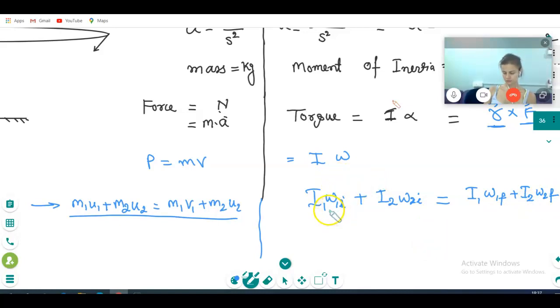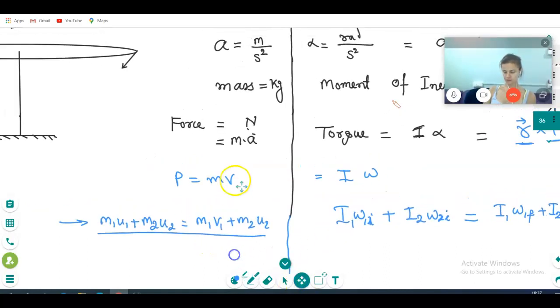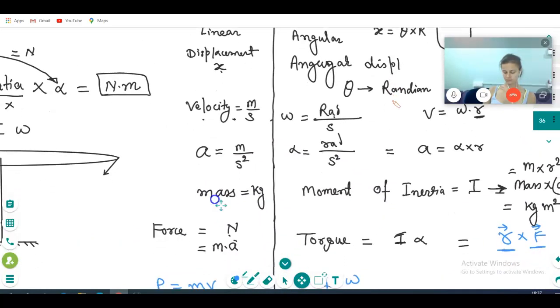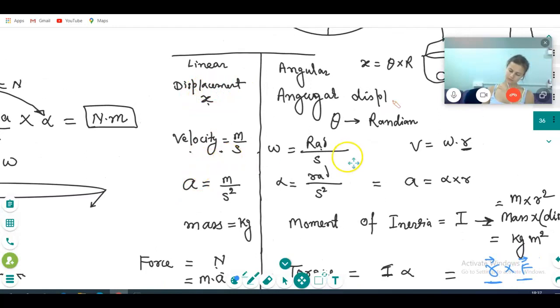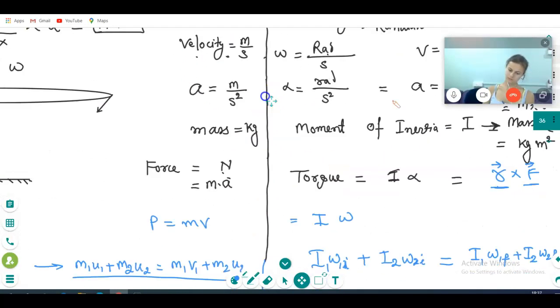Torque, not force, we will talk only about torque here. In rotation, see the one by one comparison. Is it very clear? Two topics I am taking simultaneously, linear and angular, correct na?